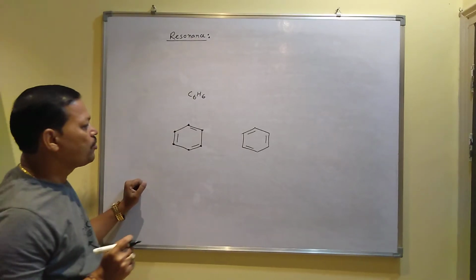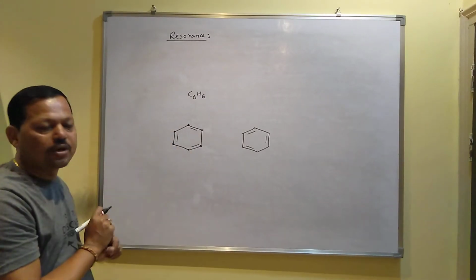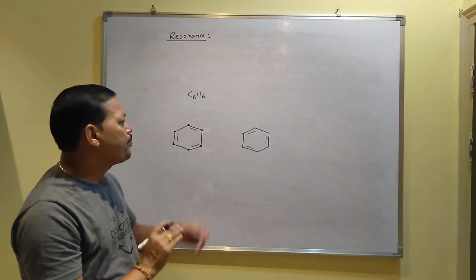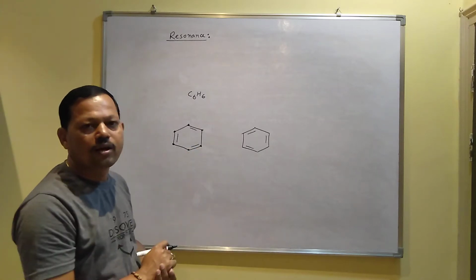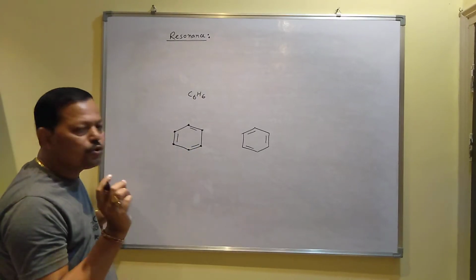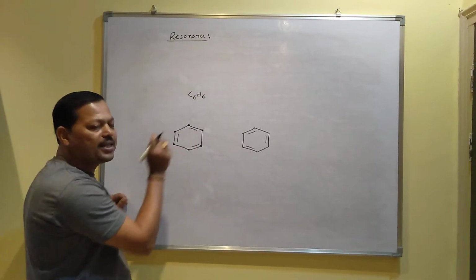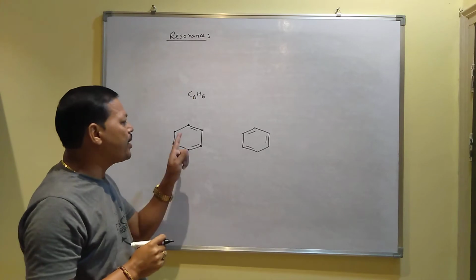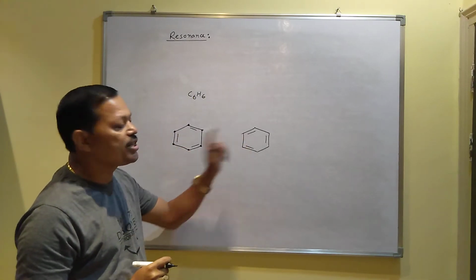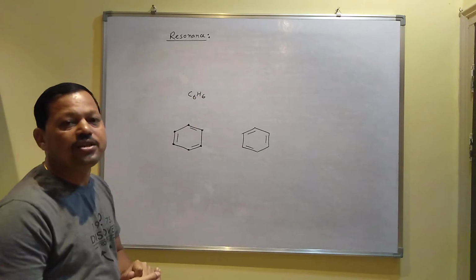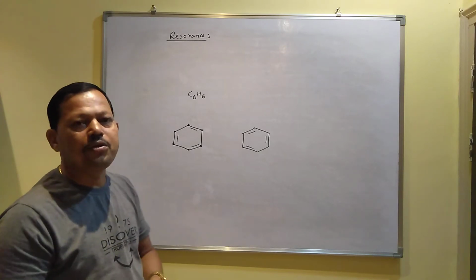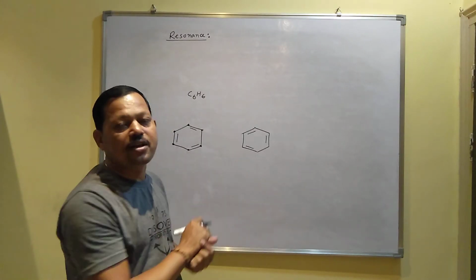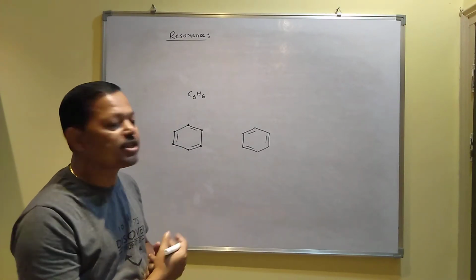So if I ask you which structure is the correct one, what should be your answer? Actually both structures represent benzene. Both are correct. But if you want to explain the properties of benzene, you cannot explain all the properties by considering this structure or by considering this structure. So there are some molecules for which you get two or more different structures, and no one is the actual structure by which you can explain all the properties of the compound.